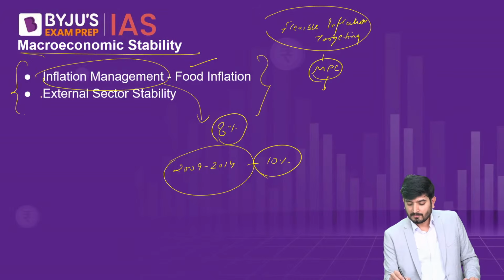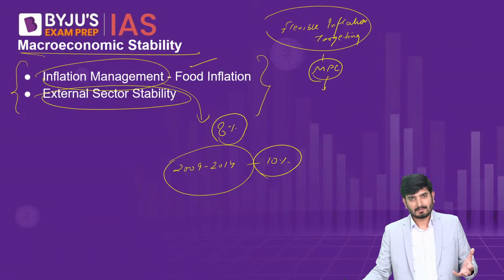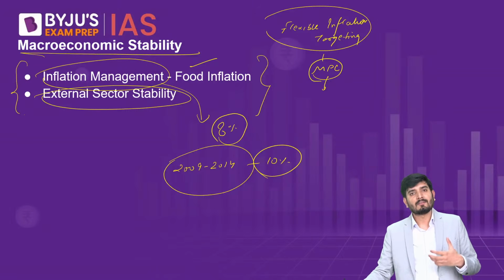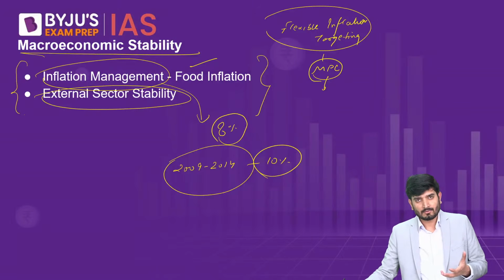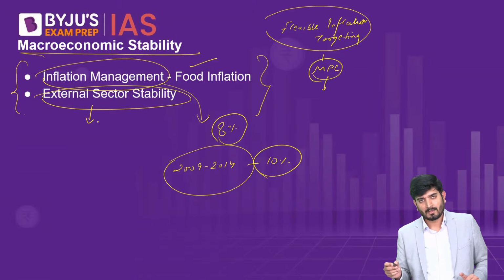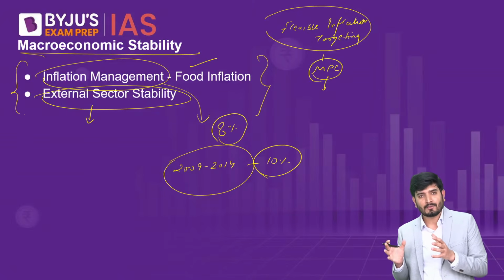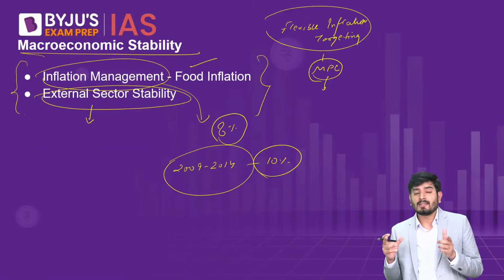Now, another factor which they say is responsible for the macroeconomic stability of the country is external sector stability. Because we are a globalized country, because we are dealing with other world partners also, we have to be very conscious of how we are dealing with them and how to assess the external sector stability, or even the external sector vulnerability, of the country.